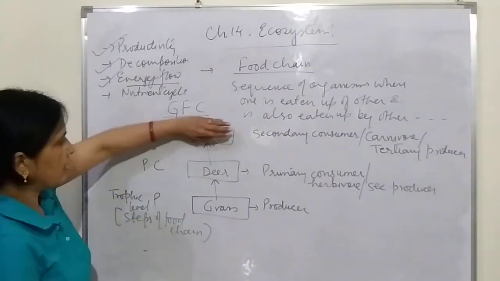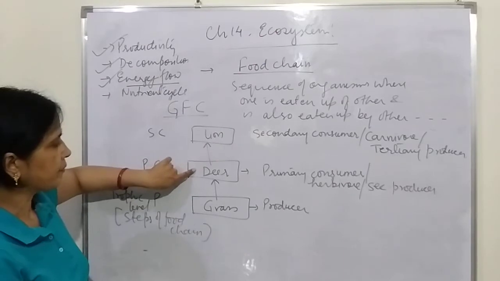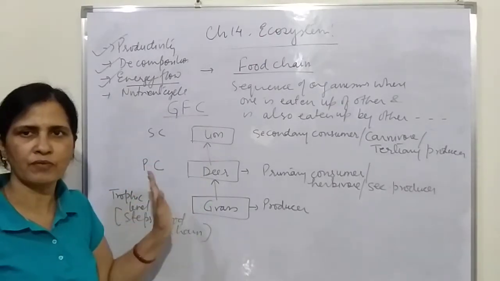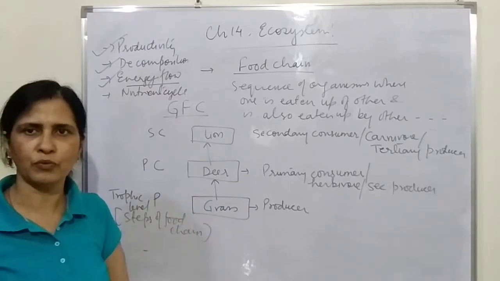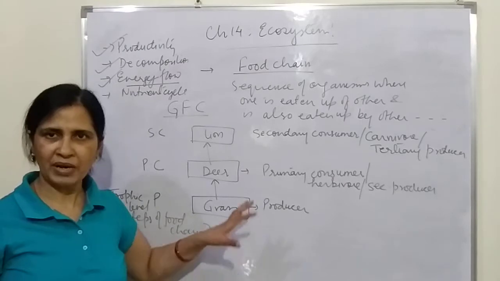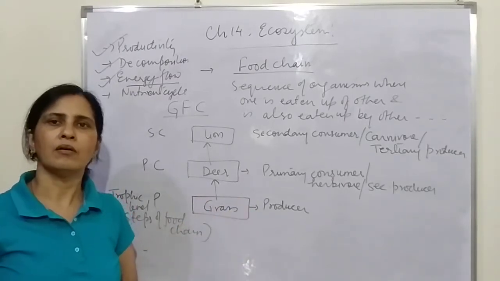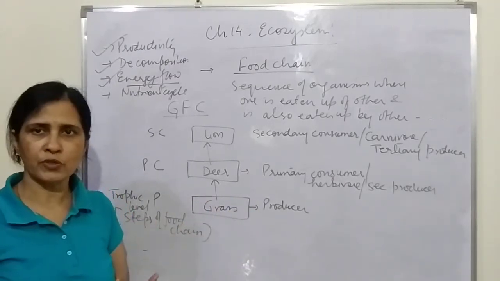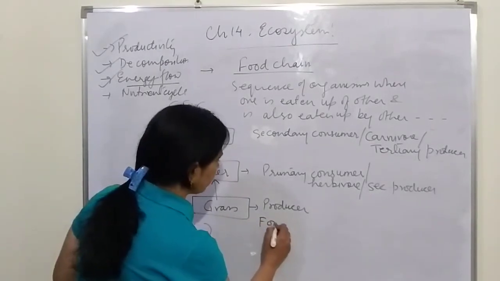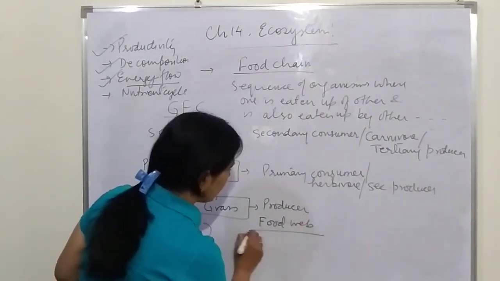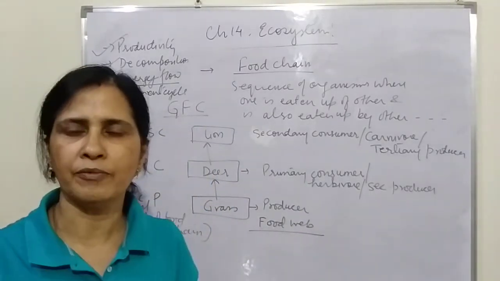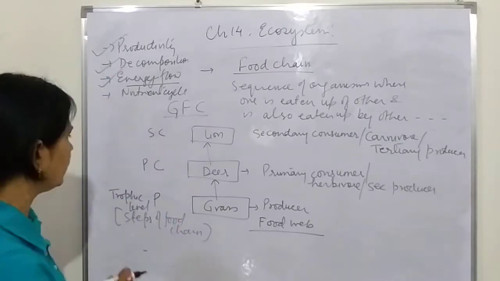If I remove all the lions, then the number of deer will increase. The deer will feed upon the grass, the grass will disappear, and ultimately the food chain will be destroyed, and life on the earth would become extinct. So in order to prevent that, there is another concept accepted by nature, and we call it the food web. Food web is where a large number of food chains are connected to each other.